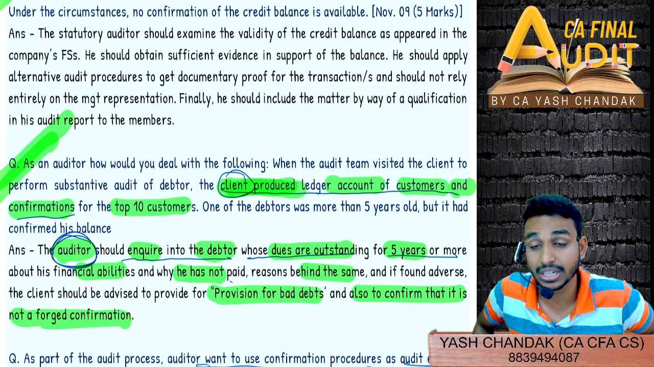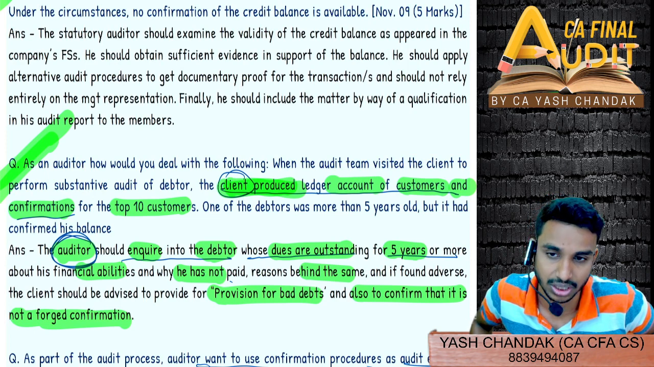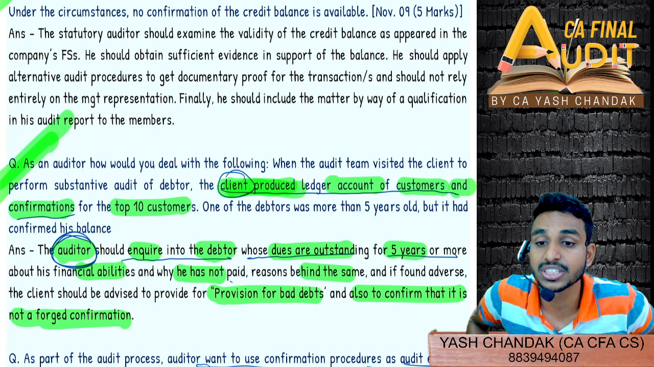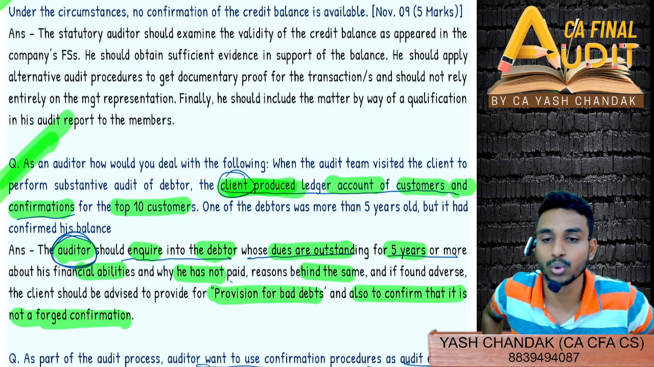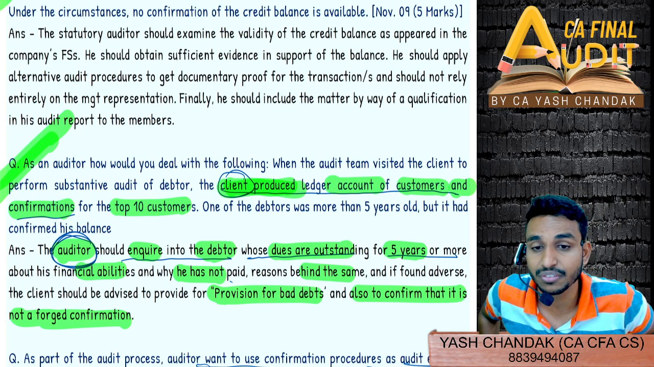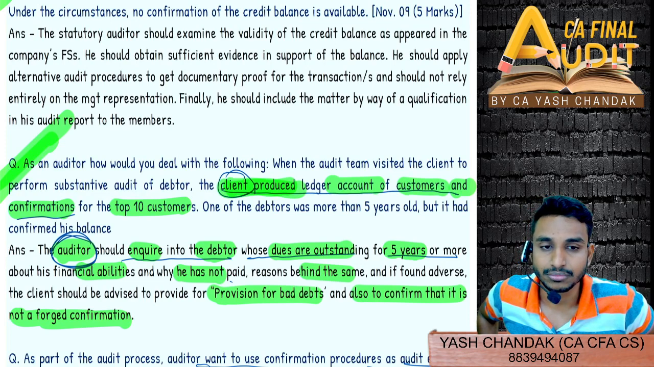So either you provide a provision for bad debts, or also confirm that it is not a forged confirmation. That is why they are also talking about forged confirmation, right? Because this is not a confirmation which you are receiving directly from the debtor. This is what the client is bringing to you. So you should check whether it is a forged confirmation or not.